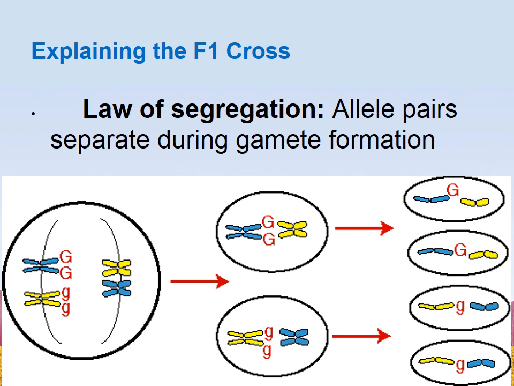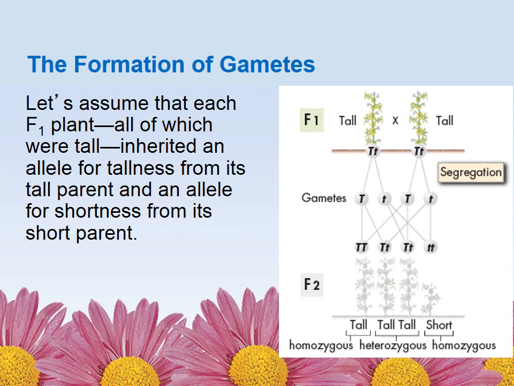So this is where Mendel had to explain what happened here. And this is where he came up with the law of segregation. And what it states is that allele pairs separate during gamete formation. Gametes are sex cells. We talked about this in class before. Gametes are sex cells. Girls have eggs, boys have sperm. So when we're looking at the formation of the gametes, we're looking to see what trait is in the sperm or what trait is in the egg.